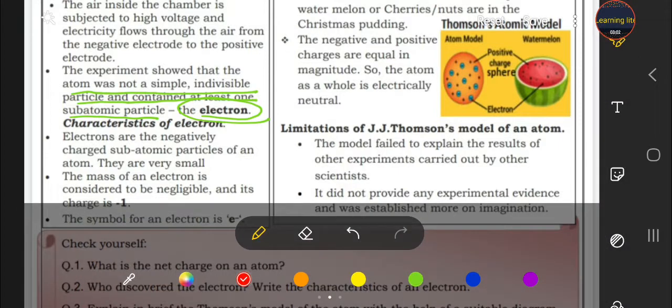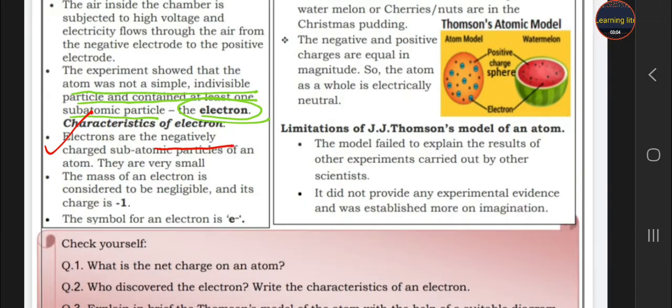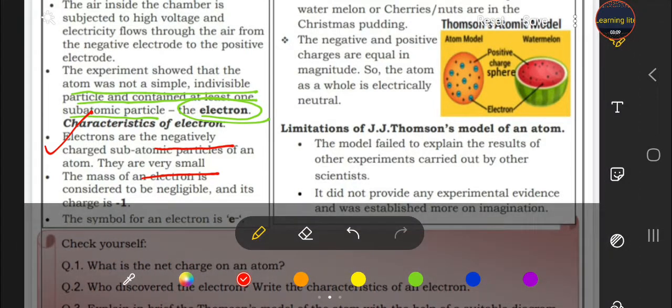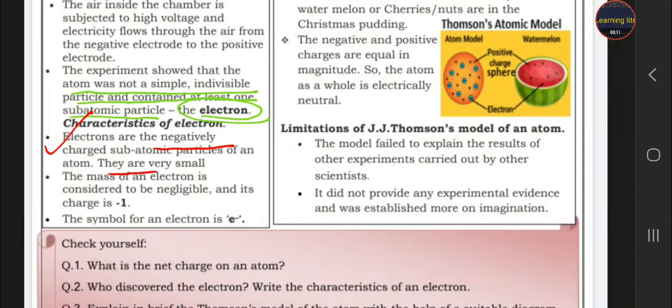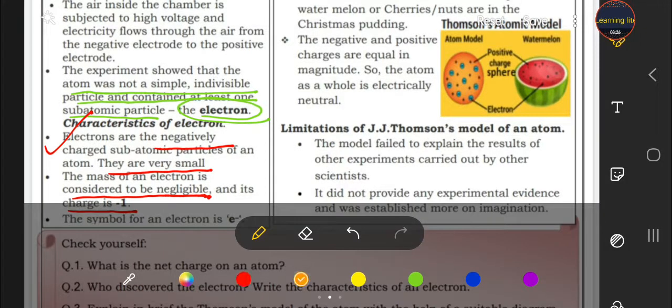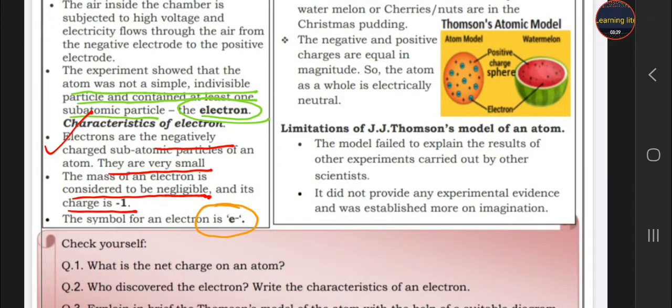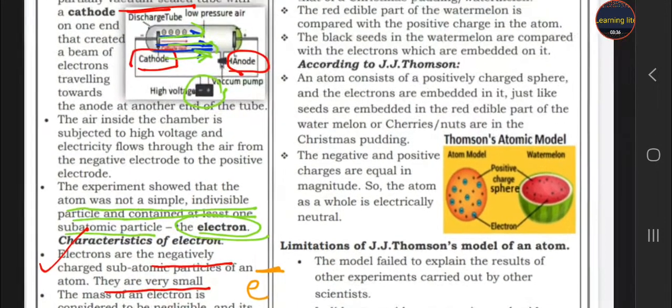So, by this experiment, he discovered a particle that is electron. What are the characteristics of electron? First, they are negatively charged. They are very small. So small, their mass is considered to be negligible. Negligible means equal to zero, which we ignore, and it has a charge of -1. And what is the symbol? Symbol of electron is e. E for electron, and we put minus here, which shows that it has a negative charge.